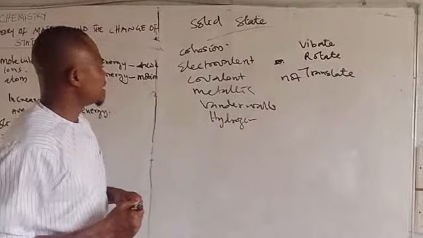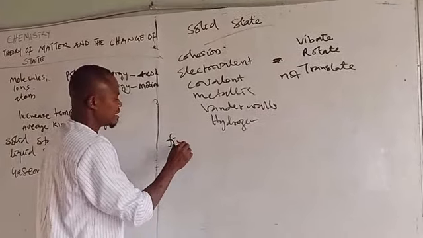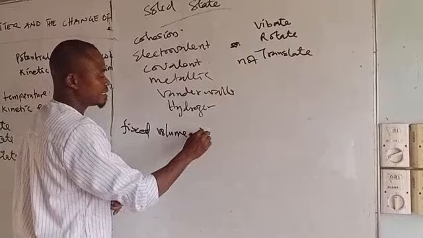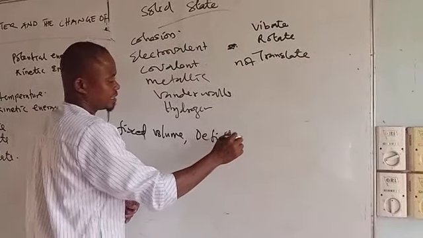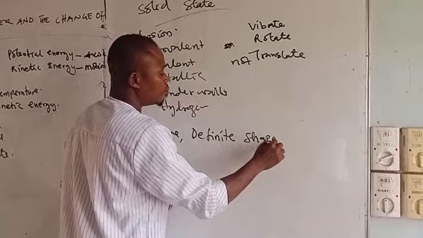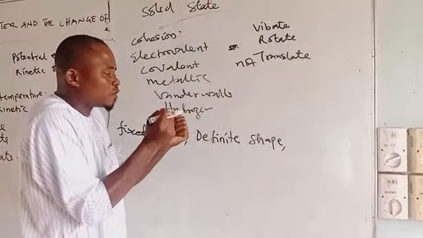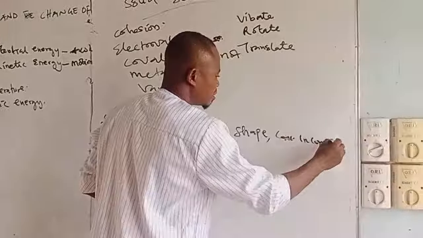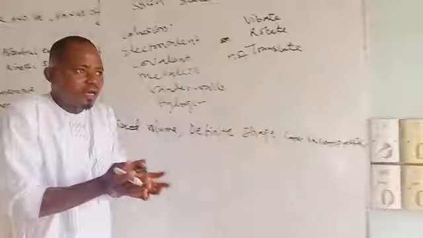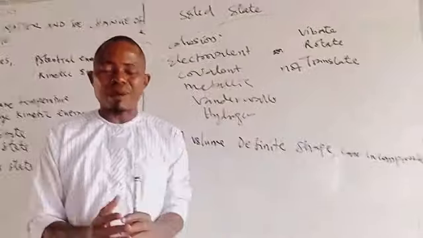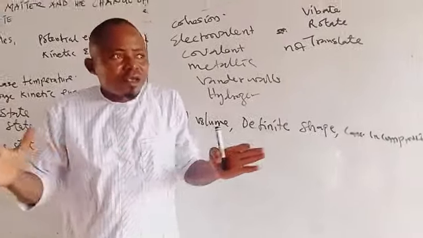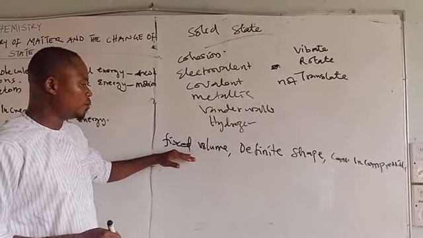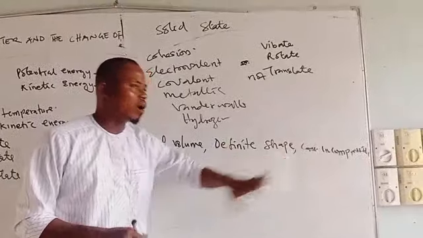Now, because of this, the solid state has a fixed volume. It has a definite shape. But because the particles are already held so closely, they are incompressible. You cannot compress a solid. For example, wood: you want to compress wood, it's already in the solid state. The particles are closely packed already, and the cohesive forces are strong. So therefore, you cannot reduce it to a smaller volume. Hence, we say they have a definite volume, definite shape, and they are incompressible.